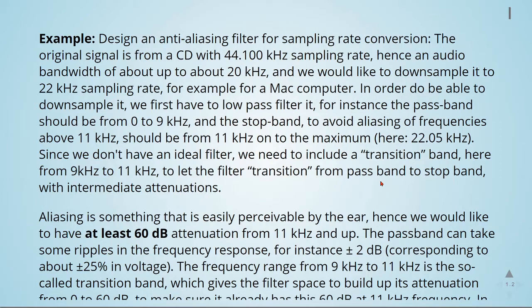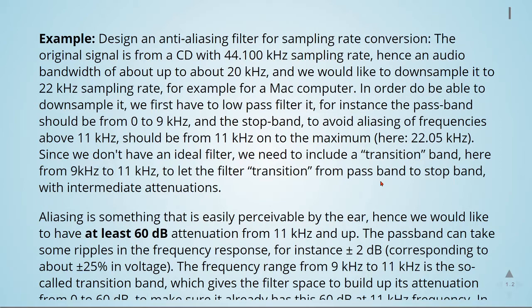In order to be able to downsample it, we first have to low pass it. For instance, the pass band should be from 0 to 9 kilohertz, and the stop band, to avoid aliasing of frequencies above 11 kilohertz, should be from 11 kilohertz on to the maximum.